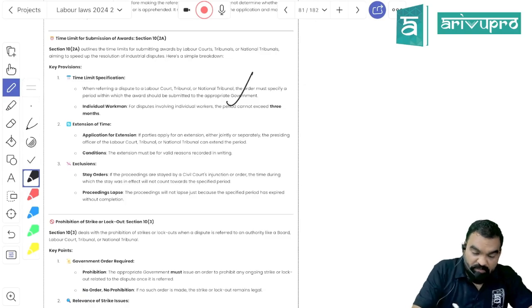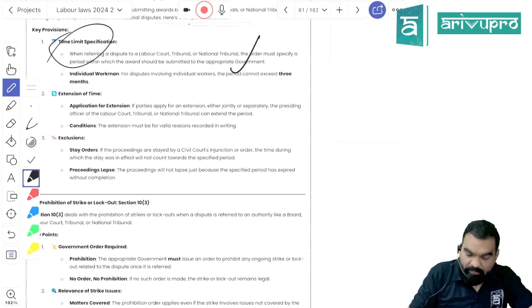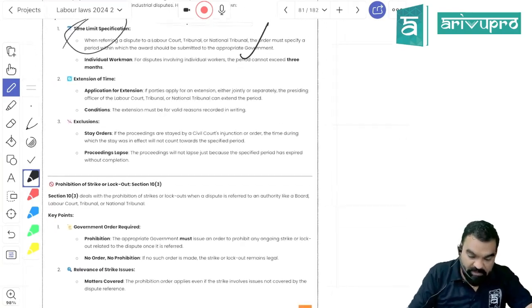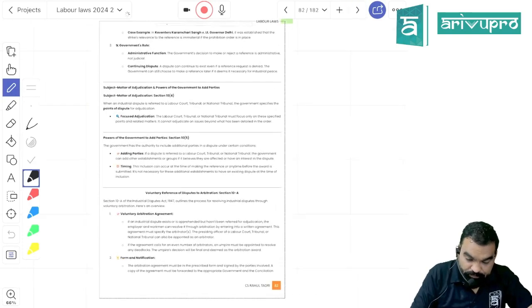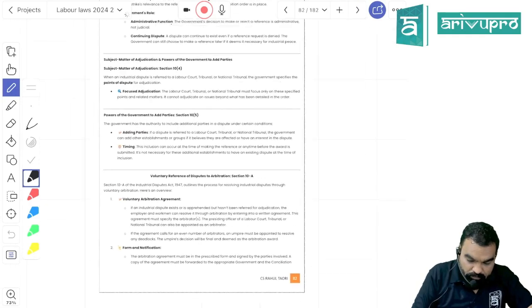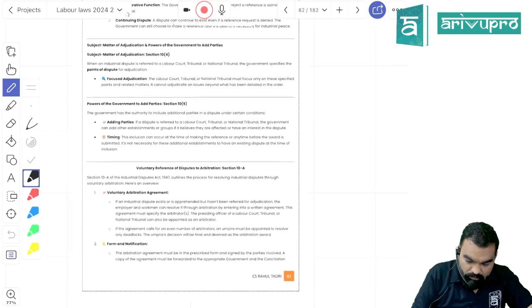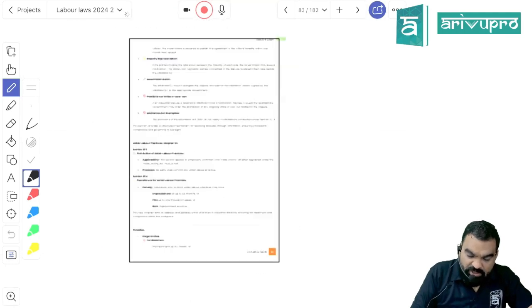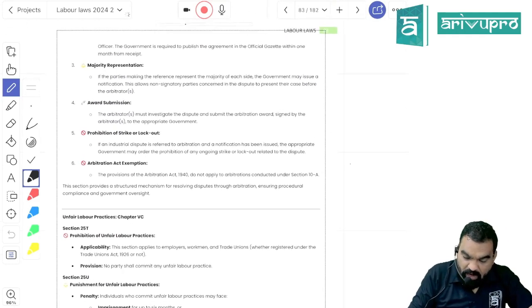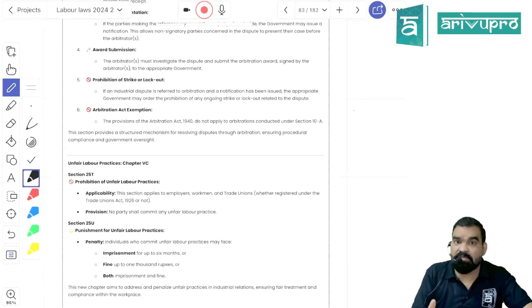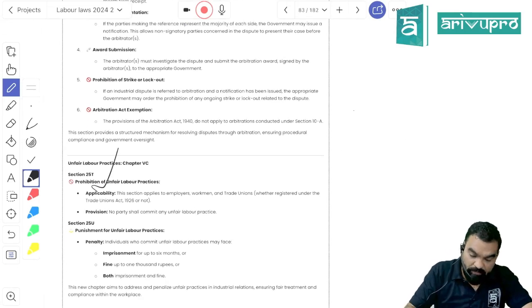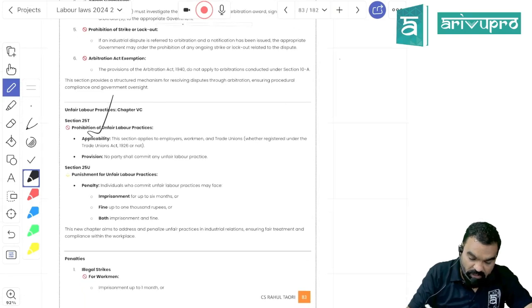The conciliation board has to resolve the dispute within a period of 3 months, and the court of inquiry has to resolve the dispute within a period of 6 months, right? If you have initiated a dispute with the arbitrator, the arbitrator will resolve the dispute. And if the case is pending with the arbitrator, you cannot submit it to the industrial court, okay?